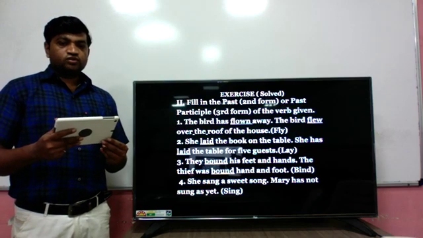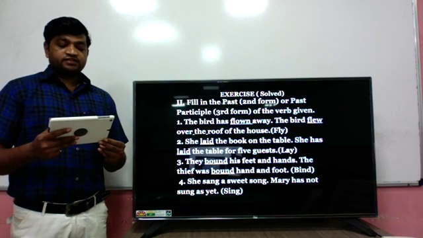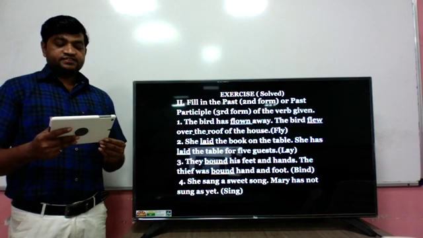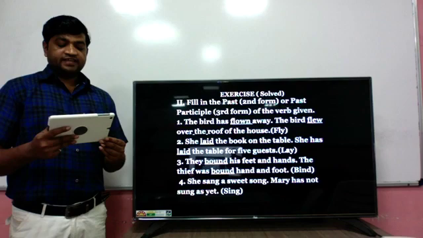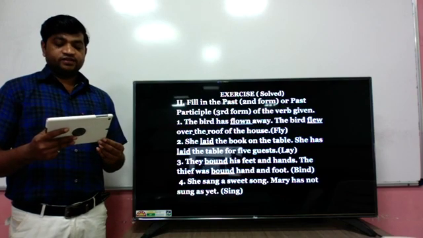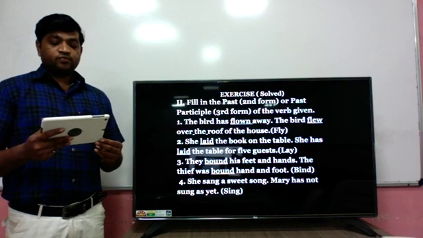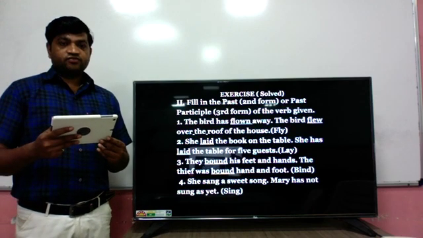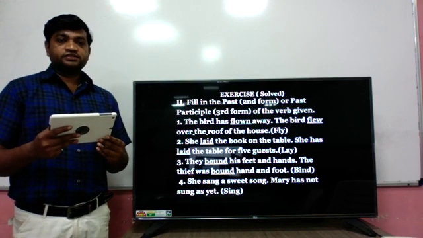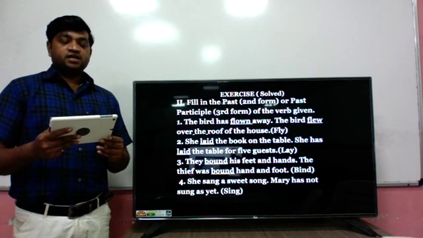Now the fourth example. In the fourth example, first sentence: she sang a sweet song. Second: Mary has not sung as yet. The verb given is sing. So in the first part, she sang. The second form or past form is to be used because it's a simple past sentence.